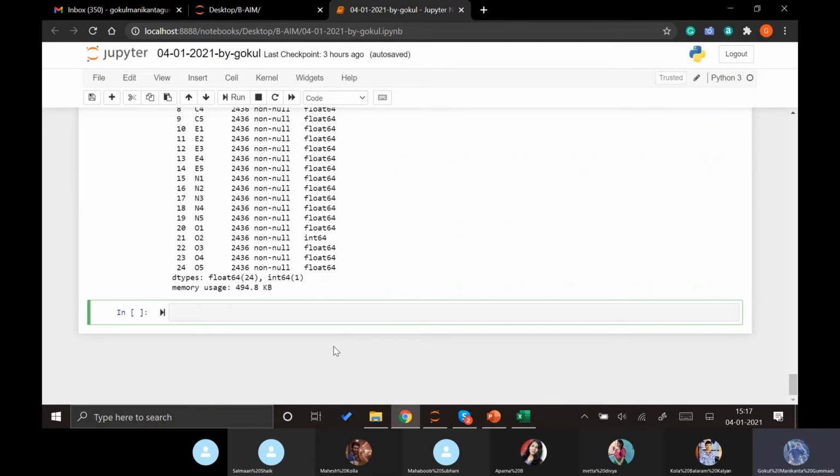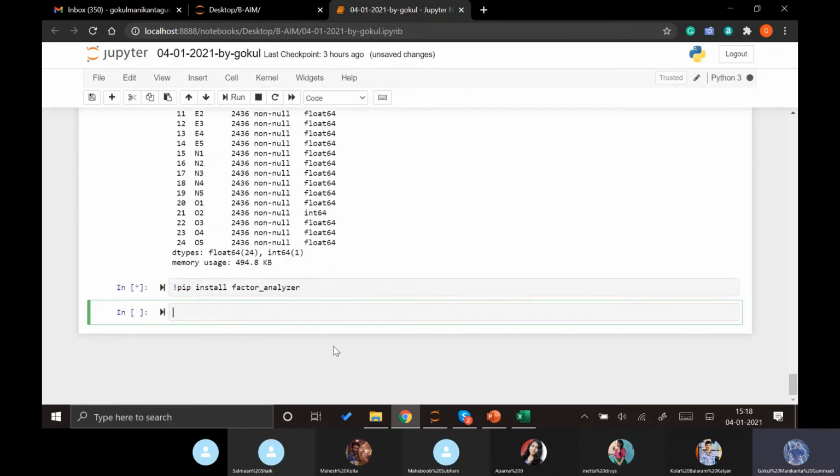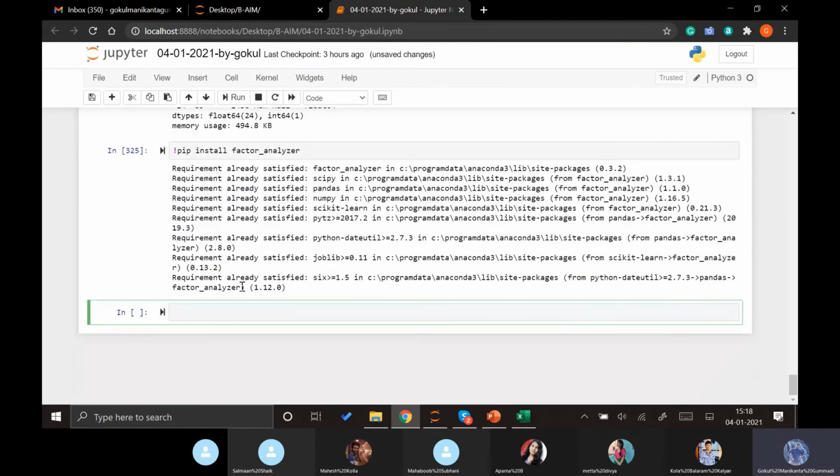To install this factor analyzer, all we need to do is write this code, because this needs to be run only once and you will have factor analyzer in your system, so you don't need to install it again and again. I have already installed it, but I am showing you the code right now. You can just write this down. It will be pip install factor underscore analyzer, factor analyzer.